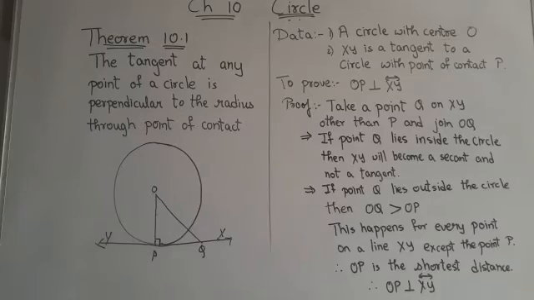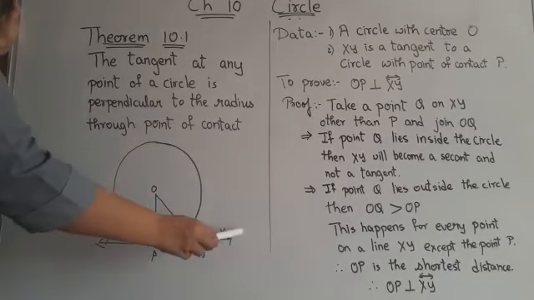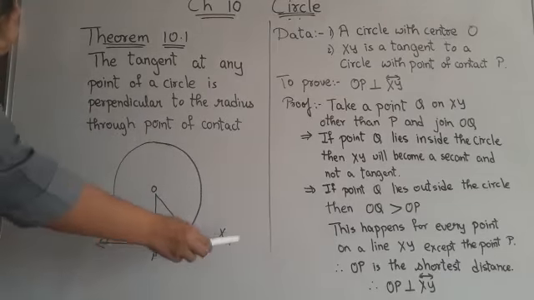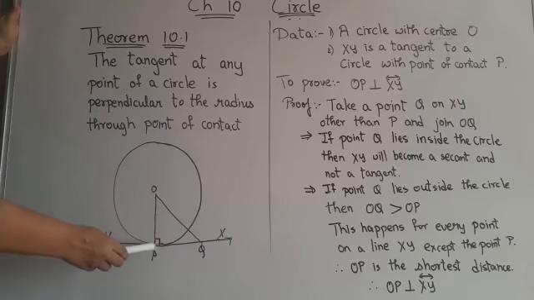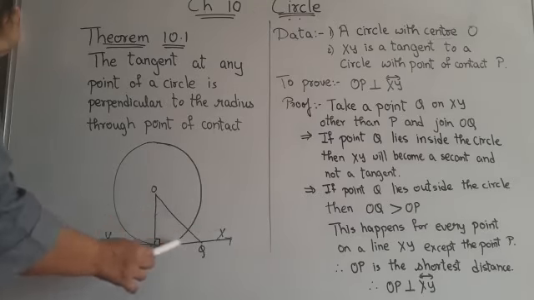Okay children, next, theorem 10.1. Theorem 10.1 says the tangent at any point of a circle is perpendicular to the radius through the point of contact. Here you can see this is the circle, and this is the tangent XY. Point P is the point of contact, while OP is the radius. We have to show that the tangent is perpendicular to the radius of the circle.